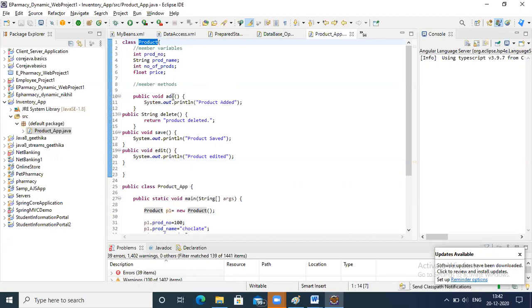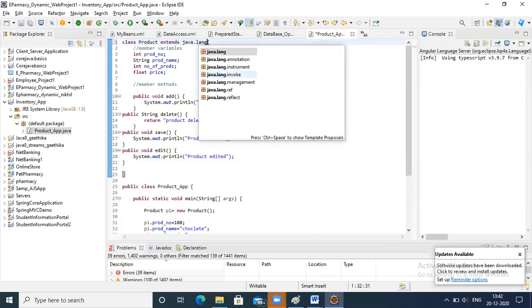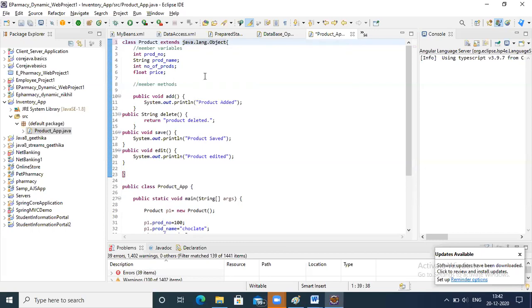That is encapsulation and abstraction; encapsulation and abstraction go together. And every class by default extends java.lang.Object. So this is inheritance. If you take any simple program, Java supports encapsulation, inheritance, polymorphism and abstraction.